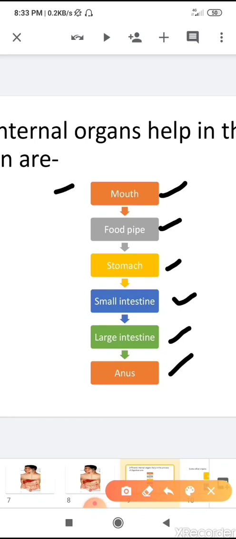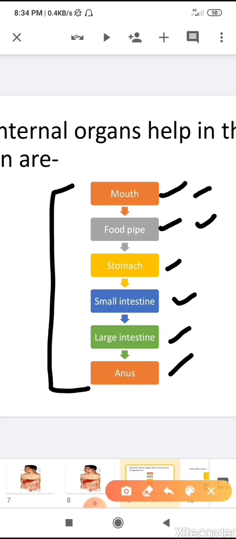So these are the main organs which are involved in the digestive system. Can you name them once again? First one is the mouth, then food pipe, then stomach, then small intestine, then large intestine, and at the end the waste is removed out from the body through the anus.